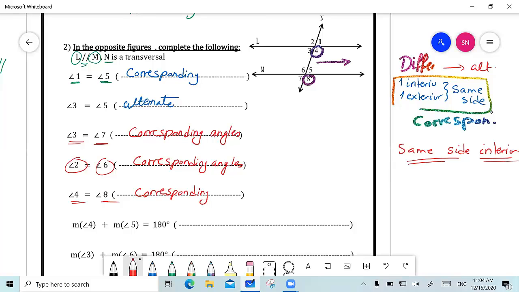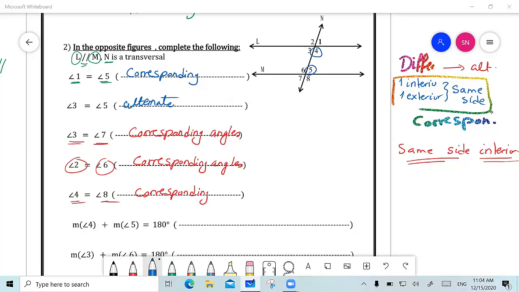So let's go now and see why angle 4 plus angle 5 equals 180 degrees. Okay?